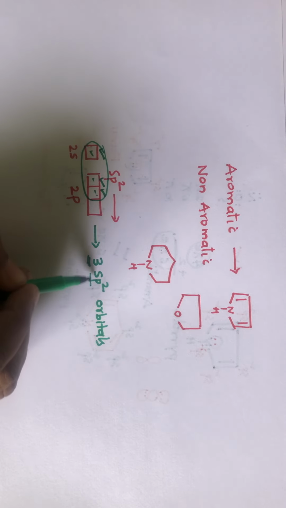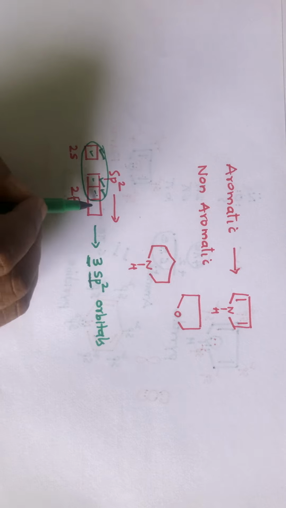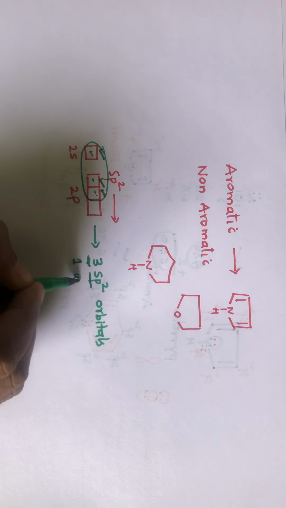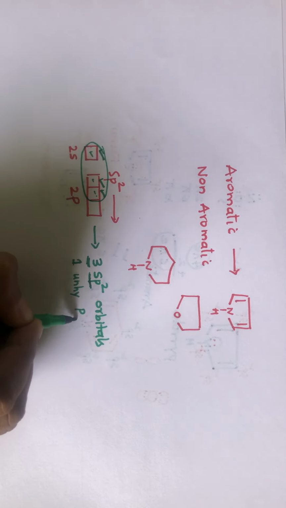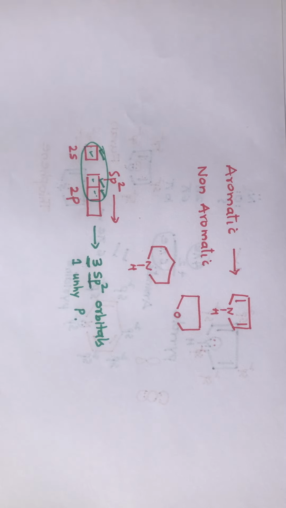The 3 new orbitals are called sp2 orbitals, and there will be 1 unhybrid p orbital. This is important because while discussing the orbital structure, you should have an idea regarding this.